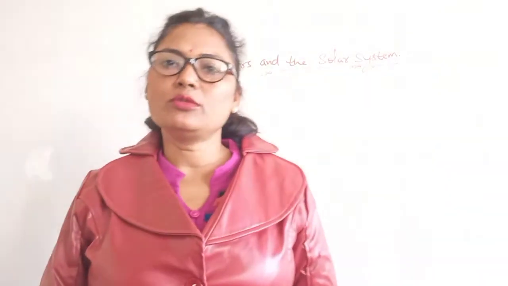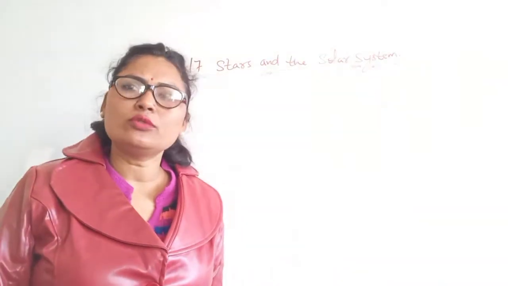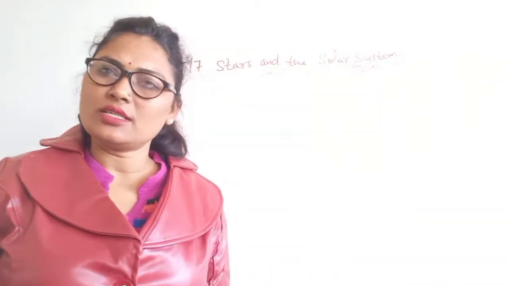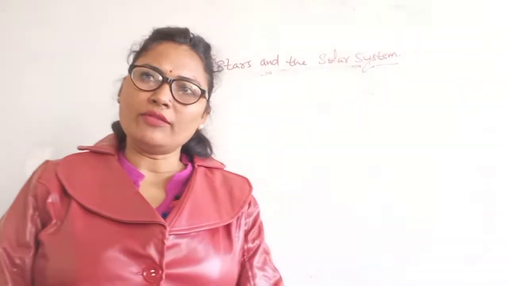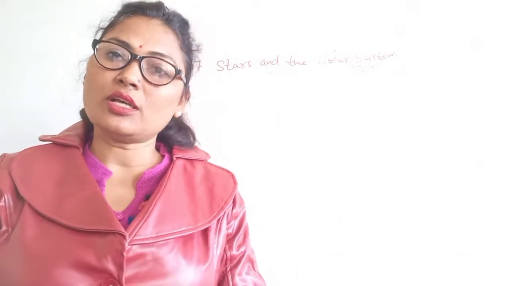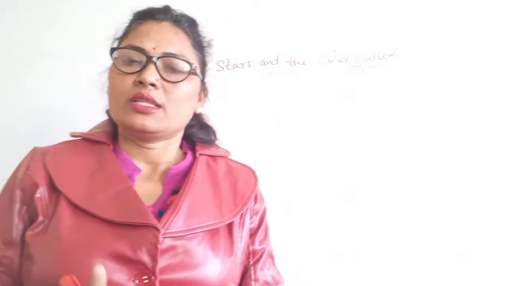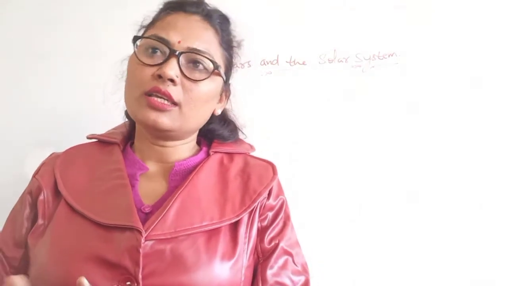Everyone, today I want to discuss the remaining topics of this chapter, that is the stars and the solar system. In this I want to discuss measuring distance in the universe. The distance between heavenly bodies is so huge that it is impossible to express the distance in kilometers.